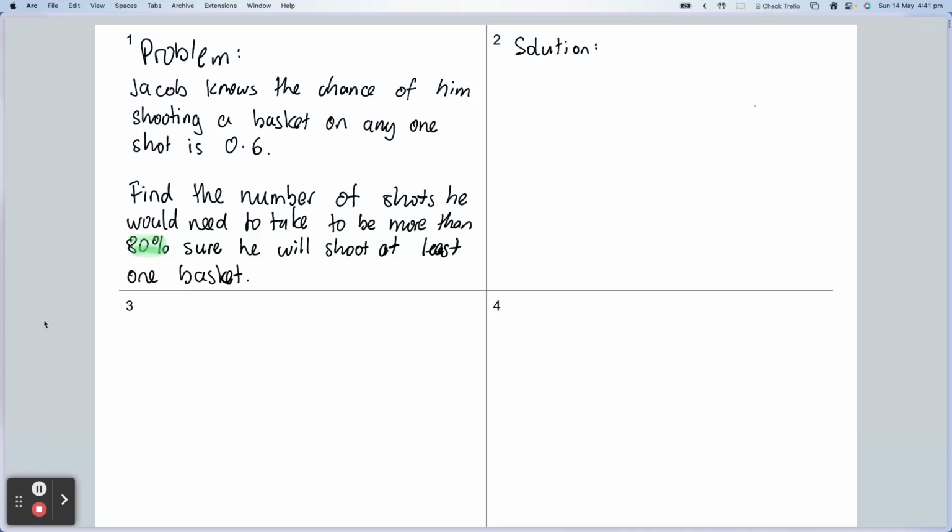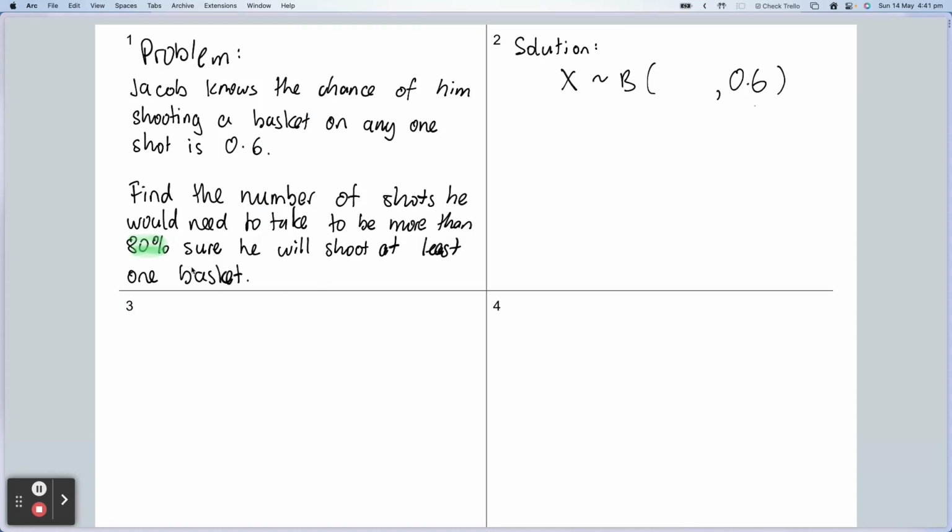So I can start my solution by going X is distributed binomially with, and we've got to put two factors in here. We've got to put the number of trials and the probability of success. We already know the probability of success, it's 0.6. Now, further reading of the question is: find the number of shots he would need to take to be more than 80% sure he will shoot at least one basket.